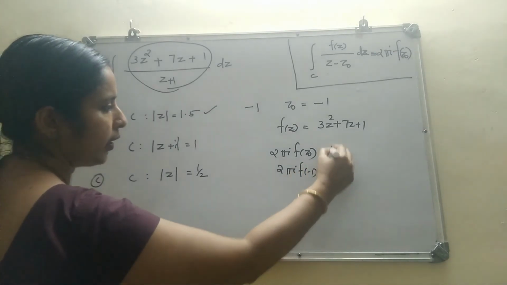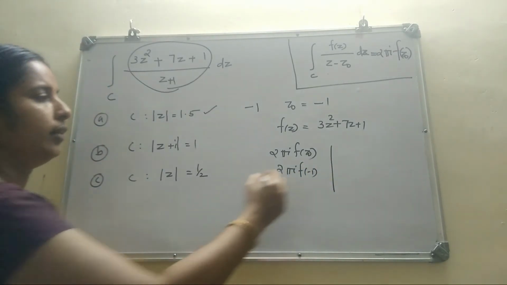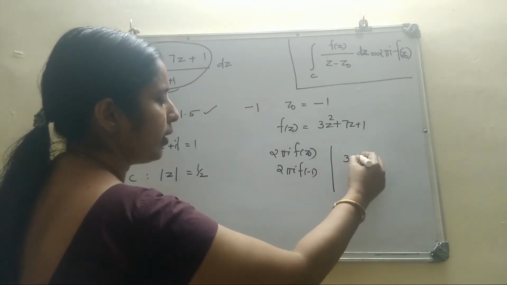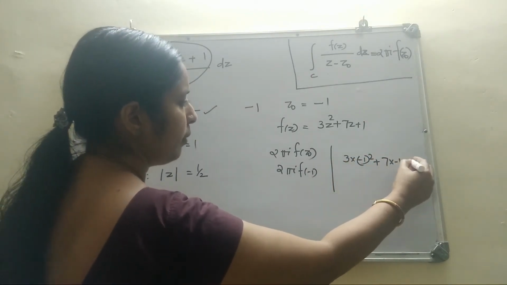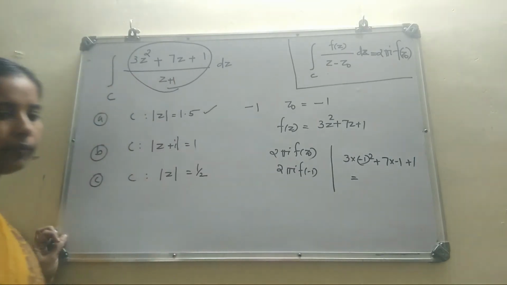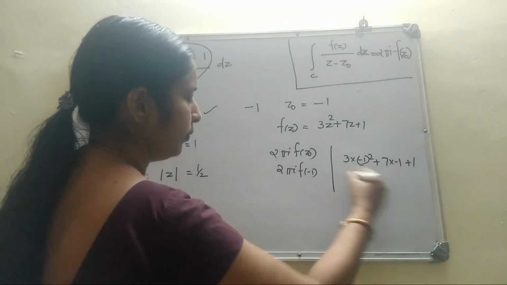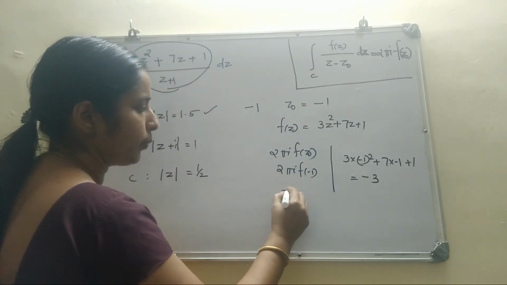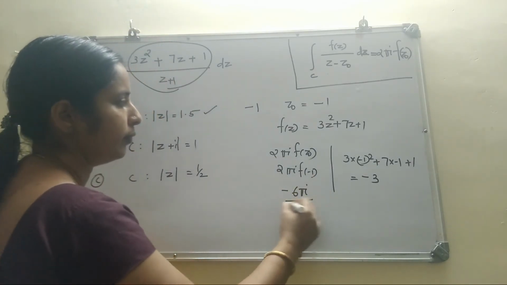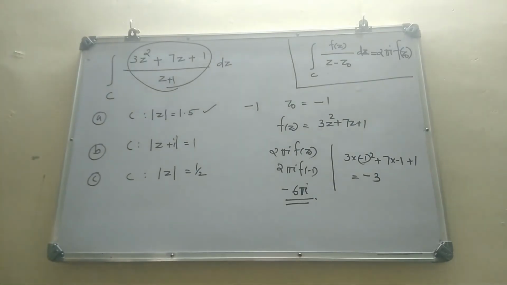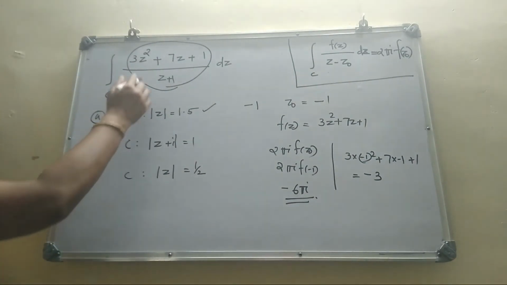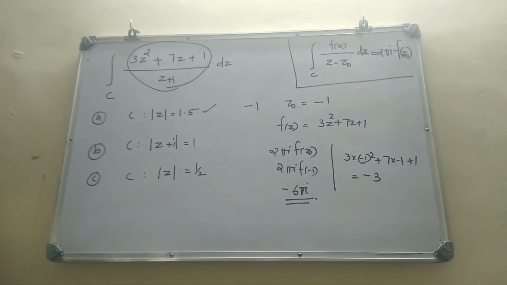What is f of minus 1? f of minus 1 is 3 into minus 1 squared plus 7 into minus 1 plus 1, and it is minus 3. You put here, that is minus 6 pi i. So, when you evaluate this function along the first circle, you can see the answer is minus 6 pi i.